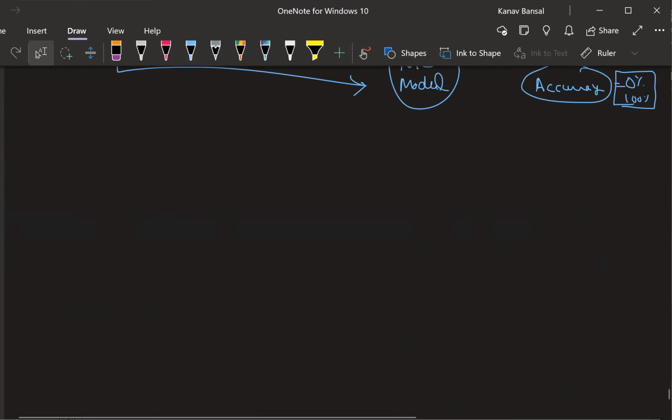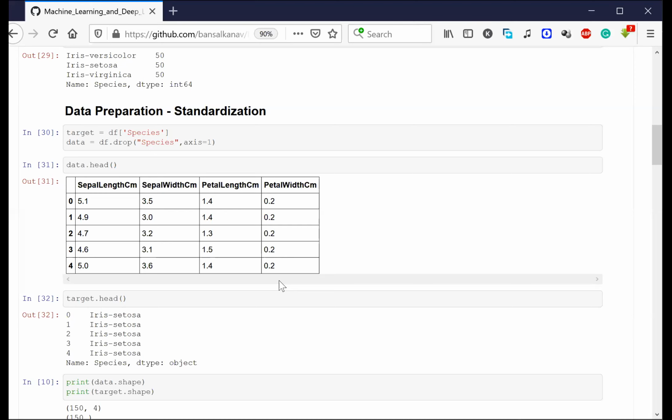Cool. Now let's go back to the code and see how to do this entire thing using the code. So now we'll do this entire thing using the code. Let's see that.